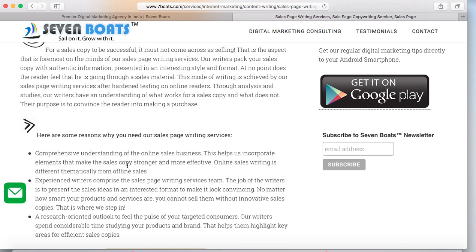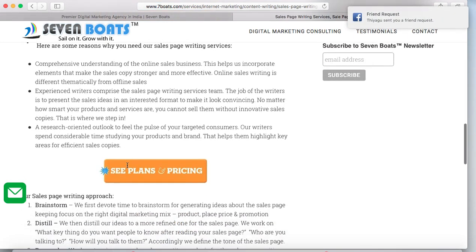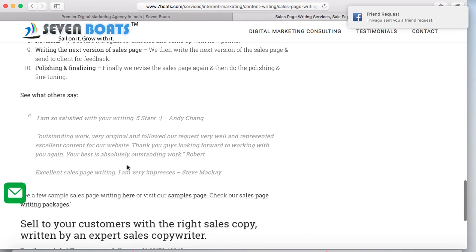You have to decide how many landing pages you want to create and what would be your most important landing pages. Like for 7 boats, we can say that our home page is our most important landing page, and we can also create another one for a service we provide, that is our online training and also classroom training in Kolkata. So we build up the academy page as a landing page. It depends on the business owner, on the webmasters, what they will decide and which pages they will create as landing pages.